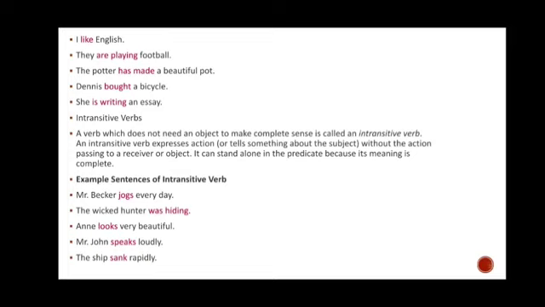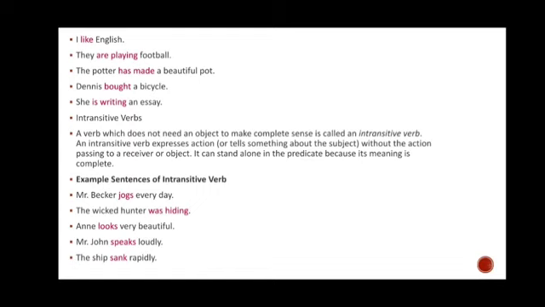I like English. They are playing football. The potter has made a beautiful pot. Now, they are playing what? Football. Then it is the object. It is a direct object, which means the sentence is complete when we add the object here.